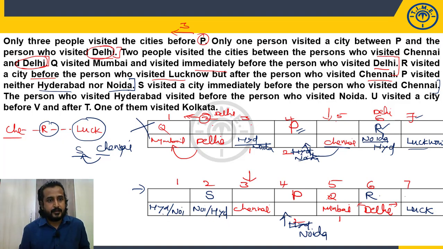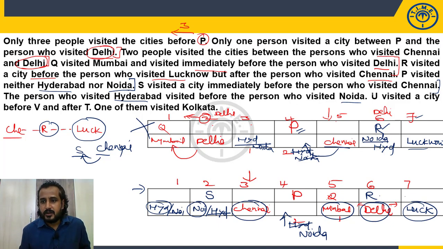Okay. The person who visited Hyderabad visited before Noida. Okay, Hyderabad is before Noida in the arrangement. So Hyderabad, so it is not Noida. So it is Noida. So Hyderabad is cancelled. Hyderabad, Noida, Chennai, Mumbai, Delhi, Lucknow.